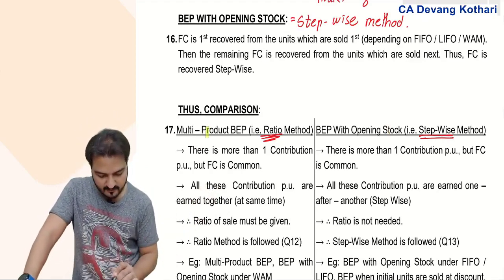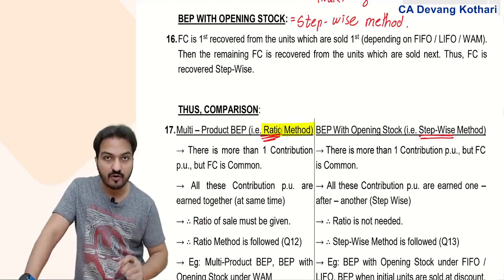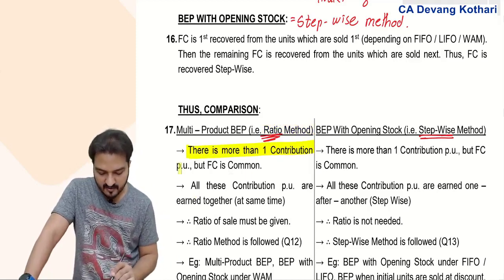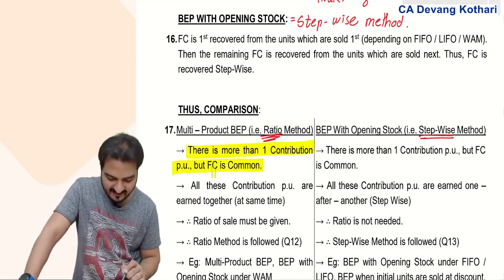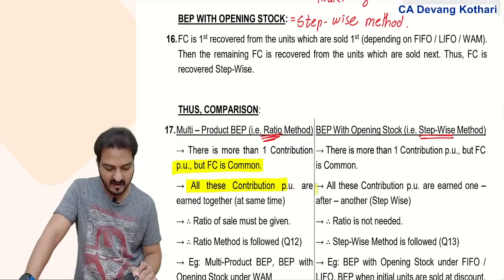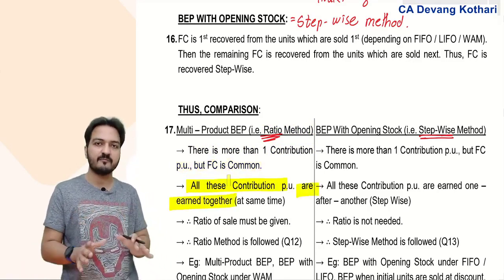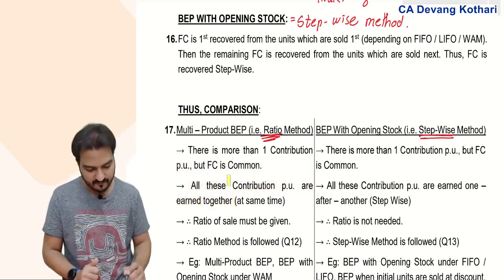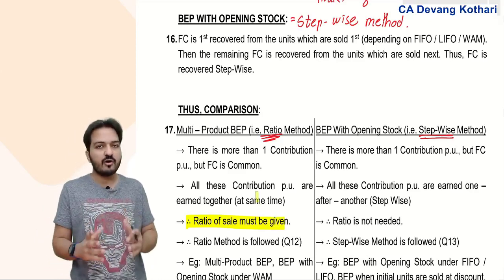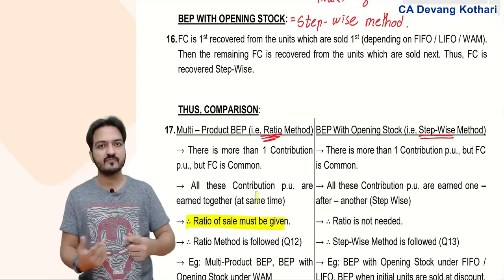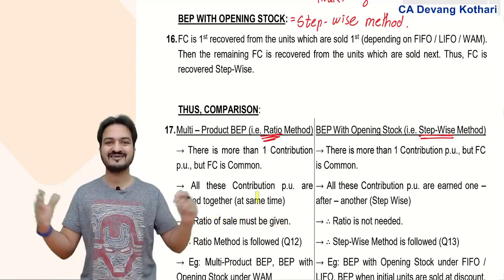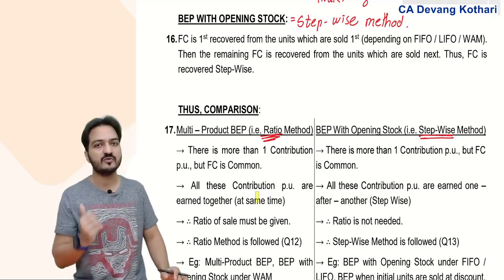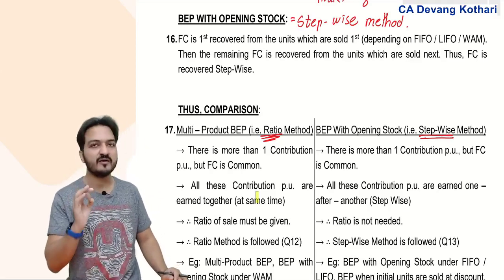Like ratio method is always followed whenever there is more than one contribution, but the fixed cost is common and all these contributions are earned together at the same time. Now, because all the contributions are earned at the same time, hence ratio has to be given. Because if all contributions are earned one after another, then I don't need a ratio. If all contributions are earned together at the same time, then I need a ratio that how these contributions will be earned. Yes, this is the main difference.